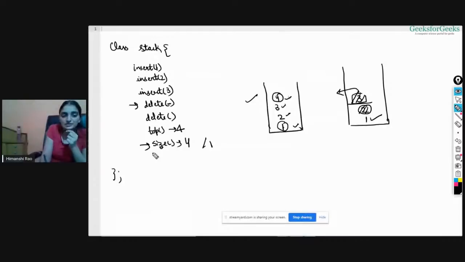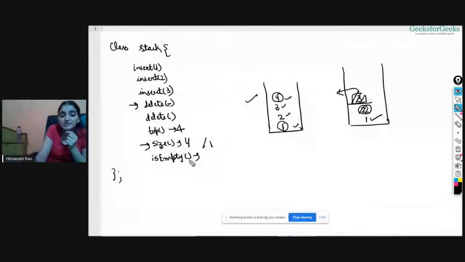And the last operation that we're going to look at is isEmpty. isEmpty is basically to check whether your stack is empty or not. If your stack has some elements inside it, it is not empty. Otherwise, it is empty, right? So how can you check that?